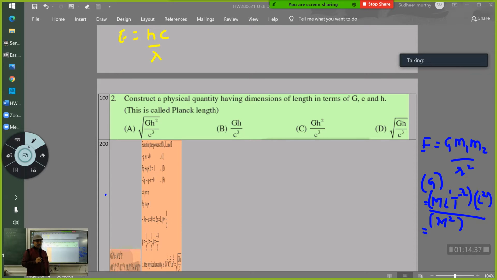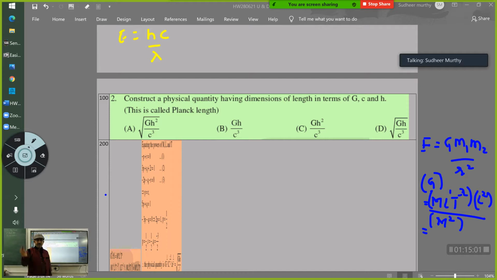How do you know this? Sir, force is M L T raised to minus 2, and energy is force into displacement of the point of application of force. Work gets converted to energy, and energy gets converted to work, so the dimensions of energy and work are one and the same.